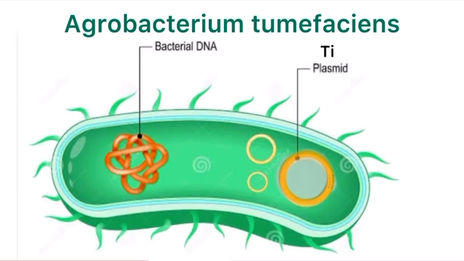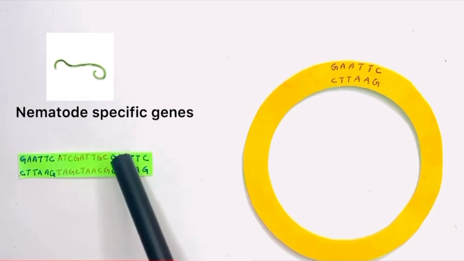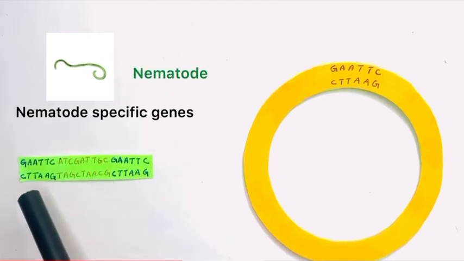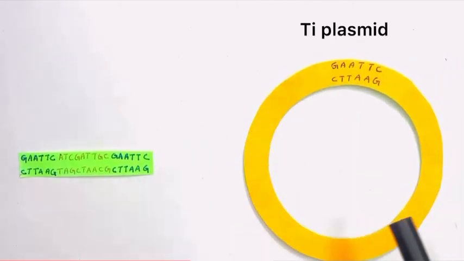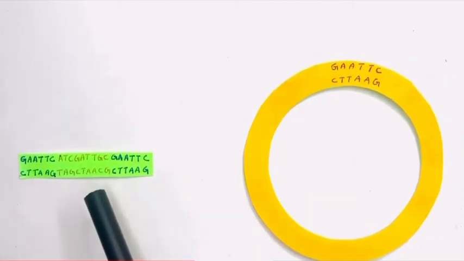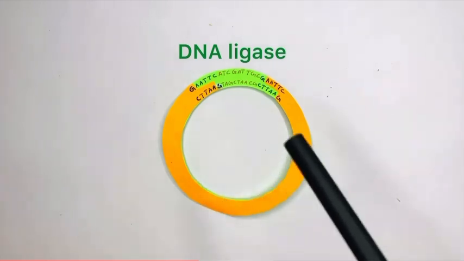Agrobacterium tumefaciens, a bacterium, is commonly used as a vector for the introduction of foreign genes into plants and consequent regeneration of transgenic plants. Agrobacterium has a large plasmid known as the Ti plasmid. The nematode-specific genes are identified and isolated from the nematode Meloidogyne incognita. The Ti plasmid and nematode-specific genes are ligated by the enzyme DNA ligase.